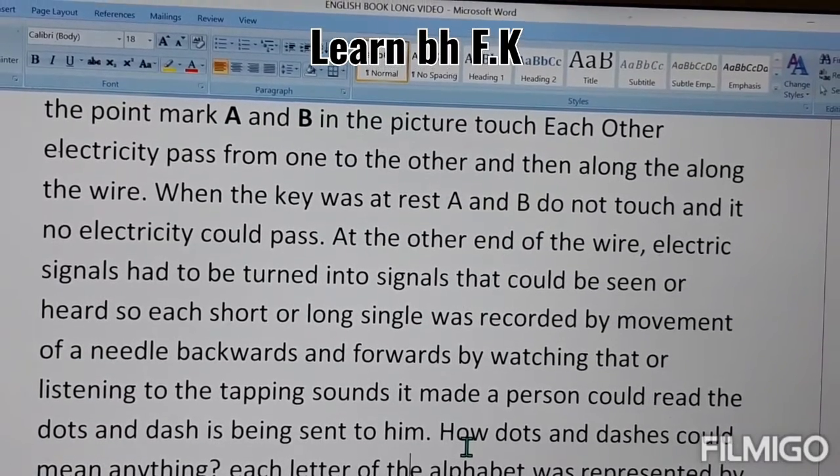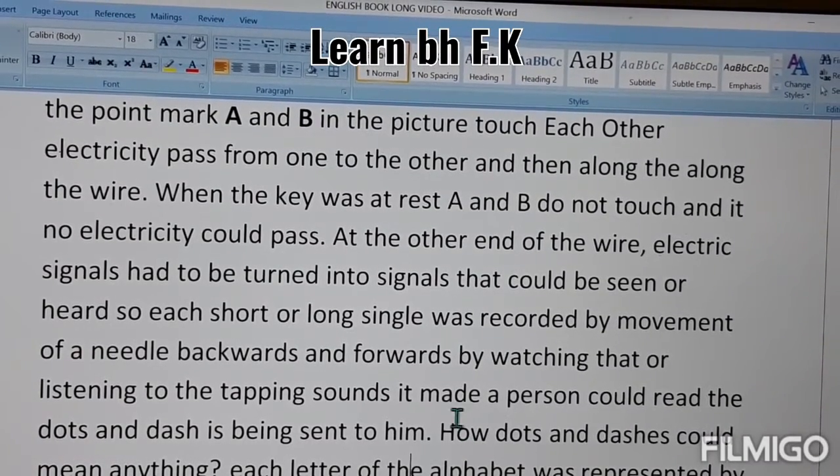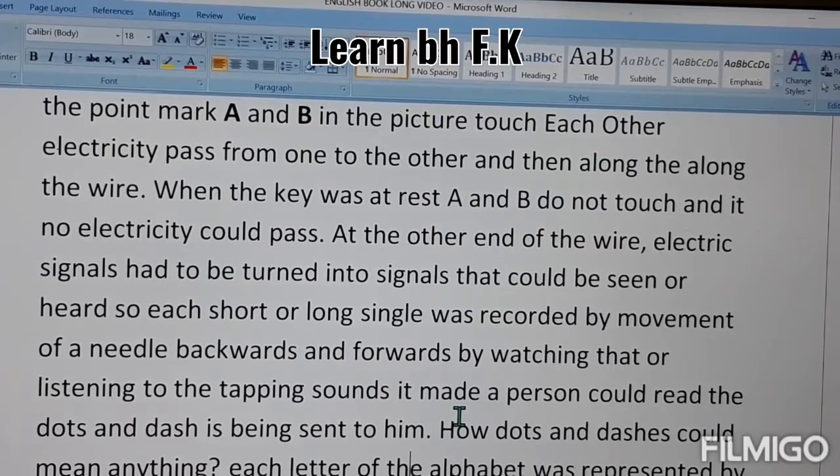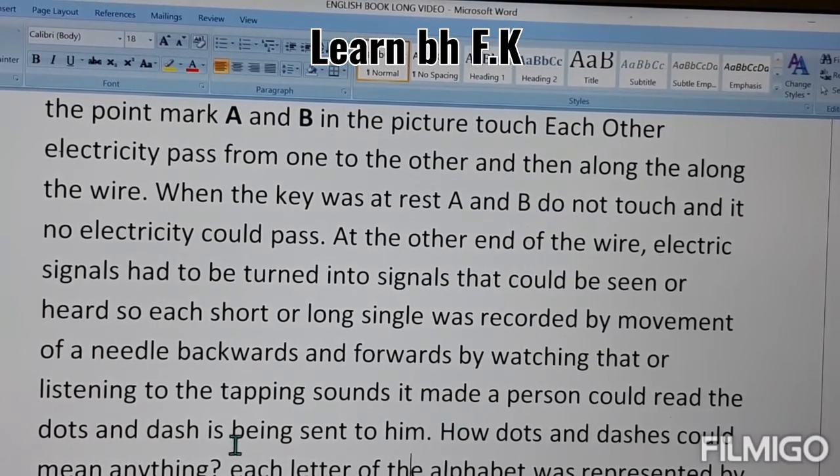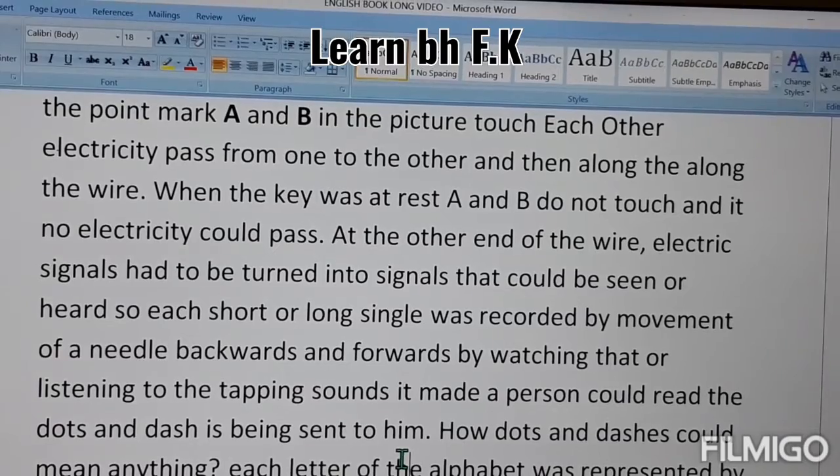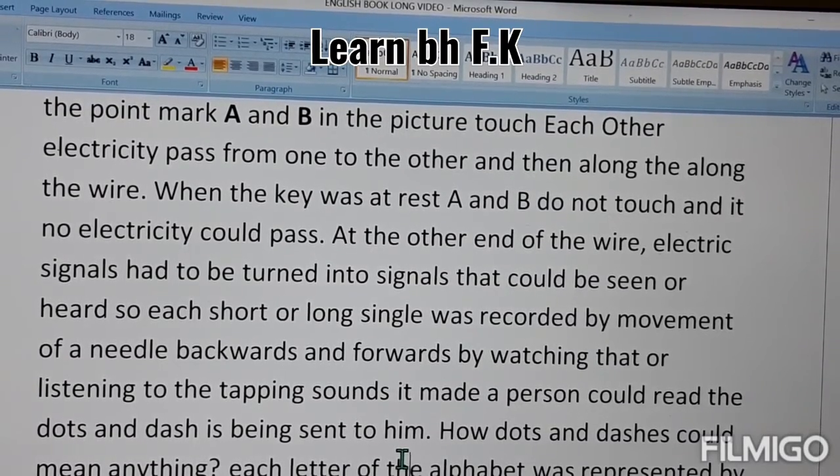Dots and dashes are being sent through the electric current, and what will happen? The machine receives the codes and prints the dots and dashes for the other person. How could dots and dashes mean anything?